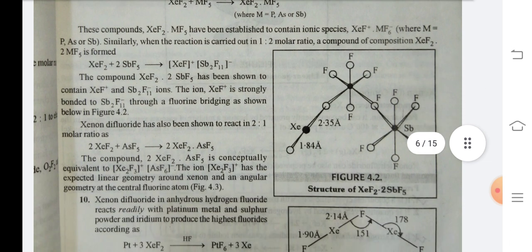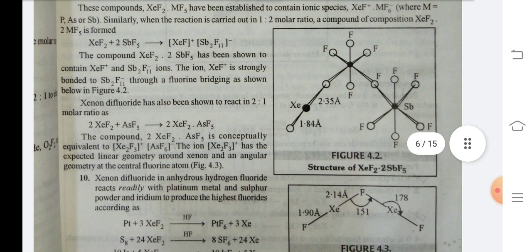These compounds XeF2·MF5 have been established to contain ionic species XeF+ and MF6-, where M is equal to P, As or Sb. Similarly, when the reaction is carried out in 1:2 molar ratio, a compound of composition XeF2·2MF5 is formed. XeF2 + 2SbF5 gives XeF+ and Sb2F11-. The compound XeF2·2SbF5 has been shown to contain XeF+ and Sb2F11- ions. The ion XeF+ is strongly bonded to Sb2F11- through a fluorine bridge.